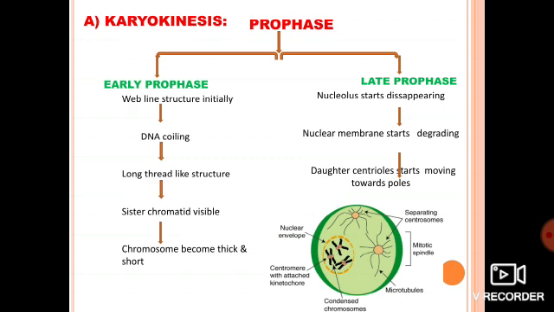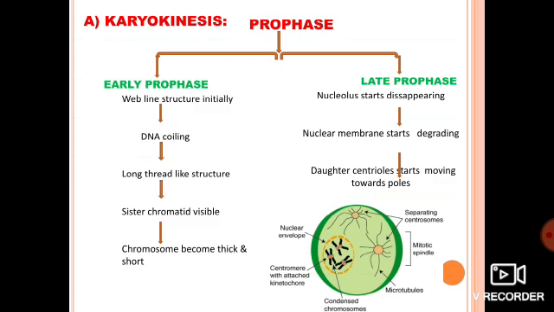Now this chromosome can be seen under the microscope. In this phase only, the nuclear membrane starts degrading, that means it becomes less prominent, and the nucleolus which is present starts disappearing. Got it? This much happens in prophase. Clear what prophase is all about?